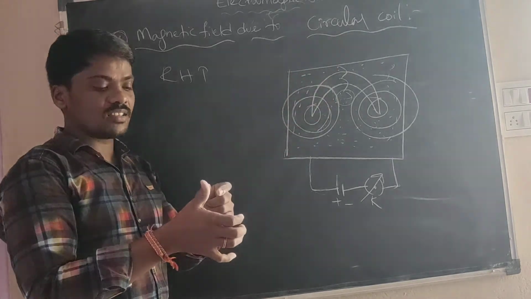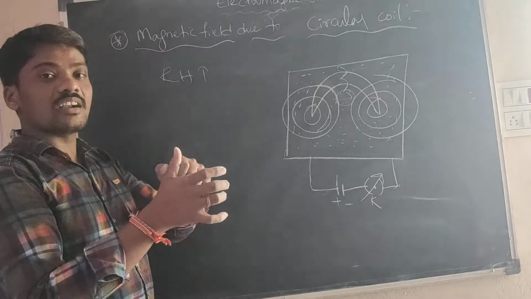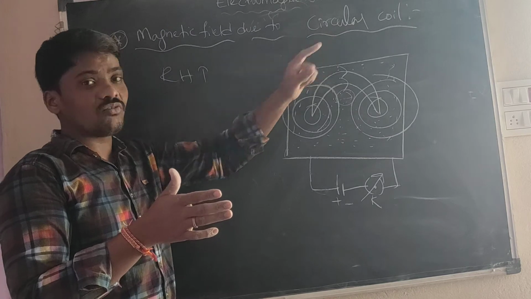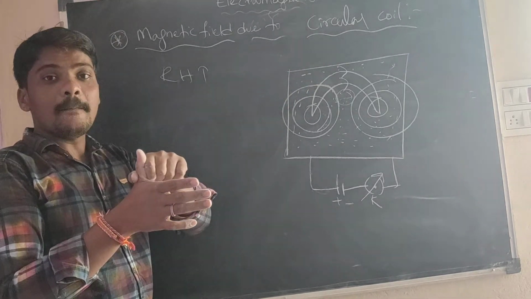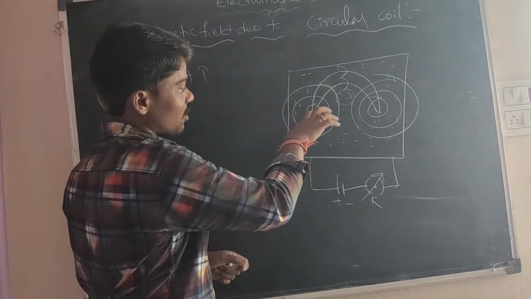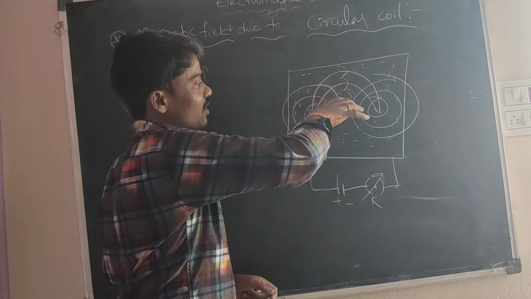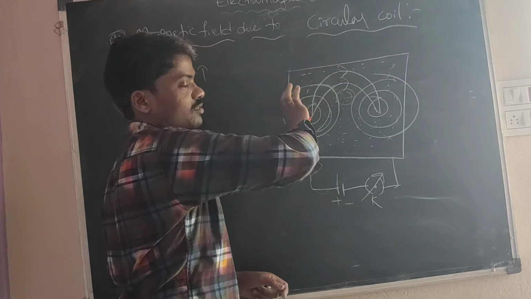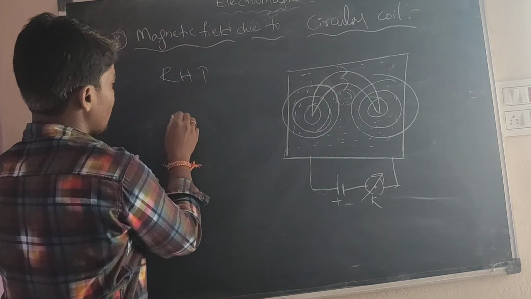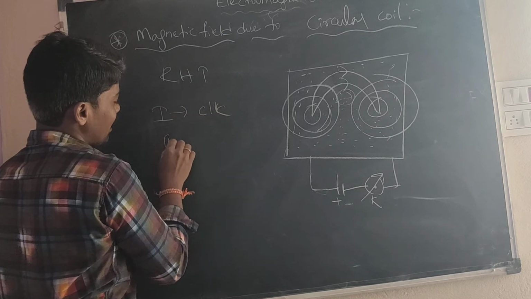Different from the first one: in the straight current carrying conductor, the thumb is the current and the curled fingers show the magnetic field. In the circular coil it is quite opposite. The thumb we take as the magnetic field and the curled fingers as the current. Here also, similar, the thumb denotes the magnetic field. Here the thumb will be into the board, the curled fingers show the current in the clockwise direction, and the magnetic field is into the board.